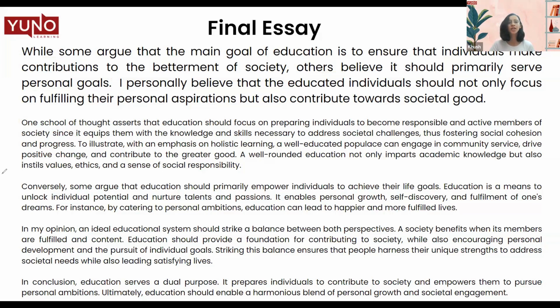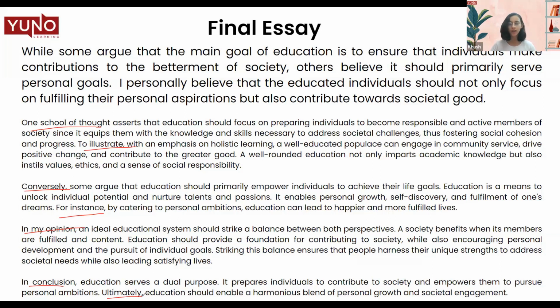For coherence and cohesion, I talked about linkers. So what are these linkers? For example, conversely, one school of thought, to illustrate, for instance, in my opinion, in conclusion, ultimately. So all these words act as a transition, as a bridge between the two sentences.